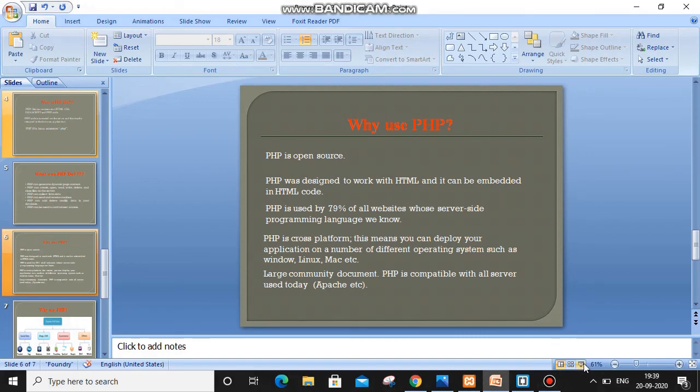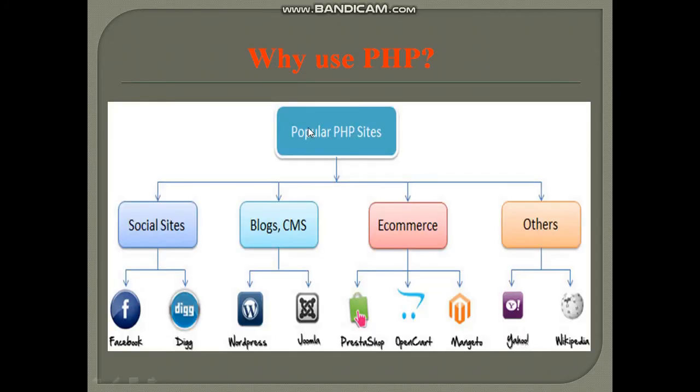Now coming to our next slide. Why use PHP? From the start I have been telling you that 79% of companies use PHP, but which companies are using it? You can see social sites like Facebook, blog CMS like WordPress, all of these are also written in PHP. E-commerce sites like Prepinsta, OpenCart, Magento, others like Wikipedia, you can believe in Wikipedia, also work on PHP. Yahoo was at one time a very well-known search engine. Those all use PHP only.